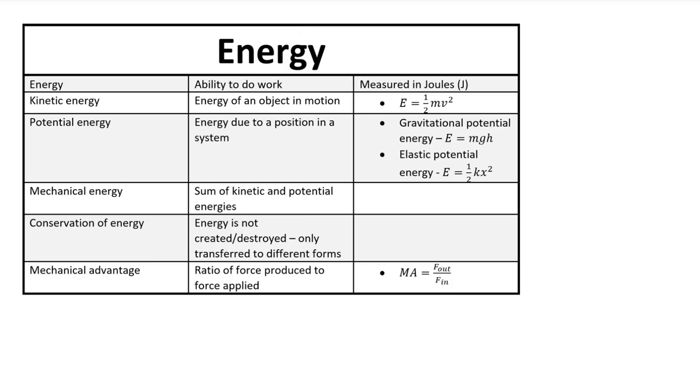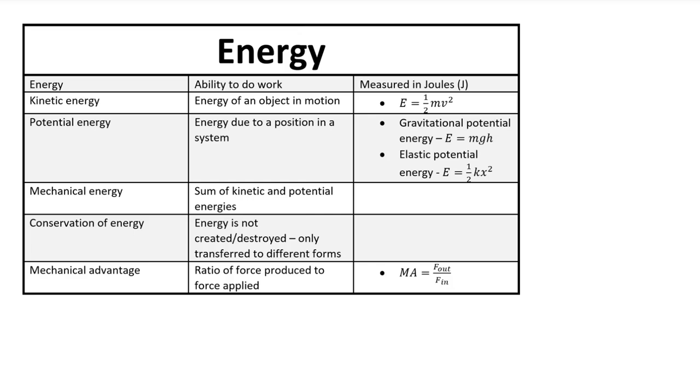There are various types of potential energies, two of which you need to know for the MCAT: gravitational potential energy and elastic potential energy. Gravitational potential energy is the energy an object has due to its position in a gravitational field. Gravitational potential energy is defined as mass multiplied by acceleration due to gravity g, multiplied by the height h from some reference point, which is typically taken as the ground. The elastic potential energy, on the other hand, is the energy associated with a stretched spring. If a spring is stretched a distance x, then its elastic potential energy is a half kx squared, where k is the spring constant and depends on the material of the spring.